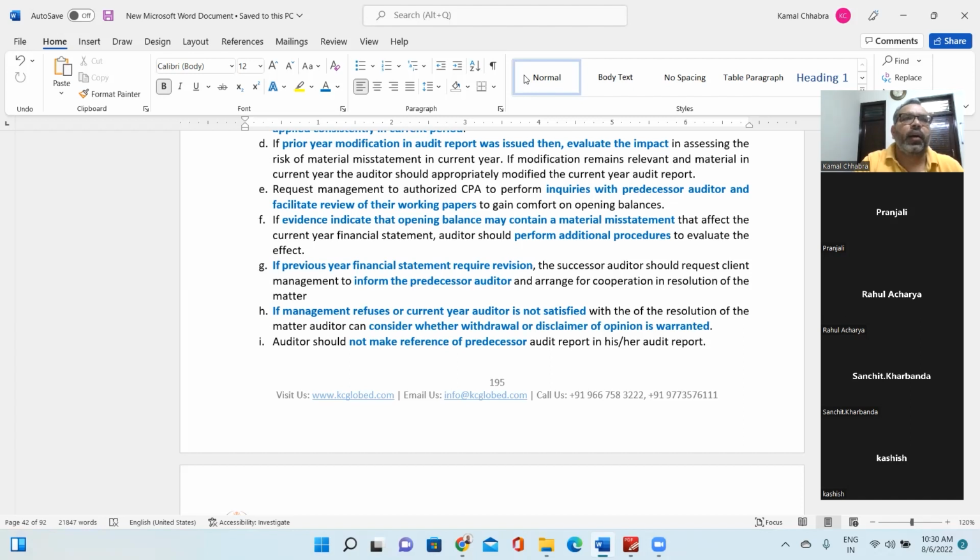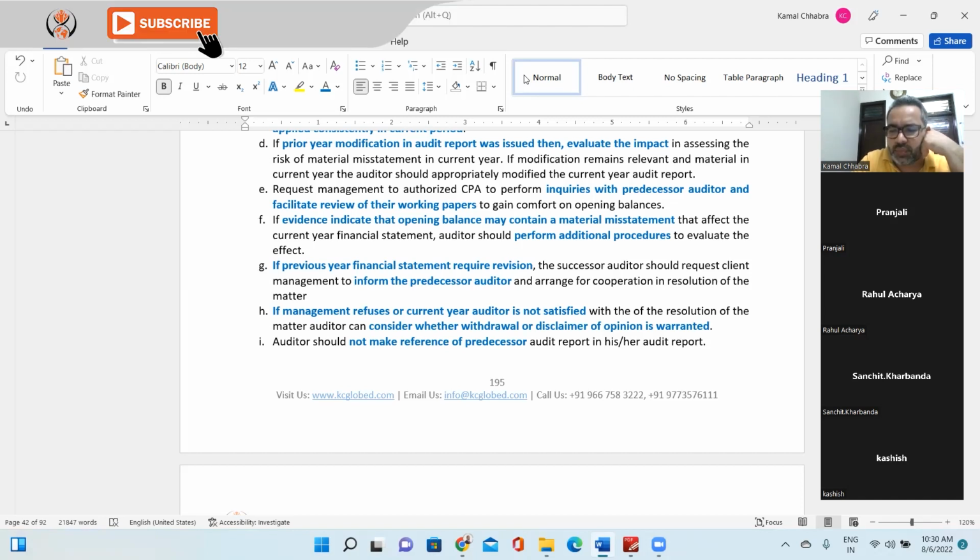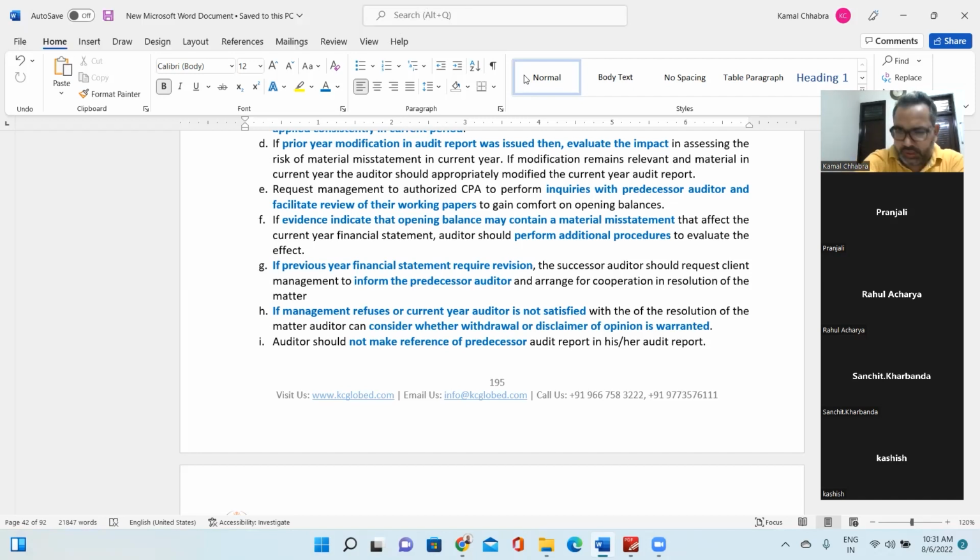For example, let's say you have operations in the US and a subsidiary in Afghanistan. In 2020, there was very much instability in the political environment of Afghanistan, and there was a kind of war between US troops and the Taliban, and because of that you will not be in a position to go and do the physical verification of, let's say, inventory lying in your Afghanistan plant.